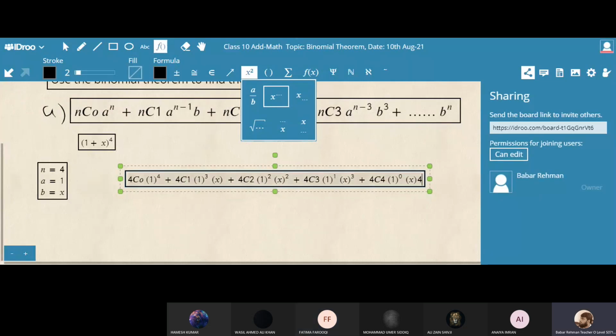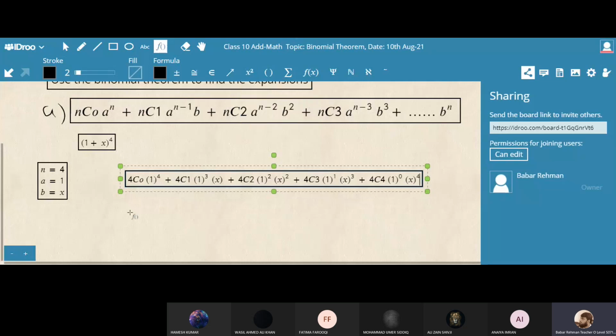Now the maximum power of 4 has come on b, so we stop, because over here you can see, in red color, b power n. When b power n comes, you stop. So b is x power 4. Now you stop it.